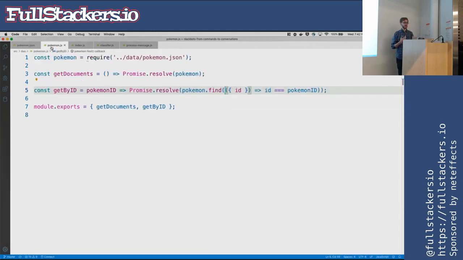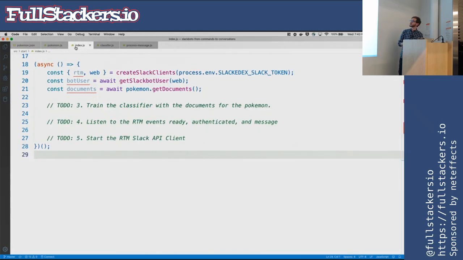The next file we are going to look into is a simple DAO file I created. It's just a way for us to get Pokemon in and out of there. So it brings in that JSON file. If this was a real DAO, it would probably pull that from a database or somewhere else, but it gets the data. Get documents is a poorly named function that will just return all of the Pokemon. The next function is get by ID, which will accept a Pokemon ID and then find that Pokemon and return it. Not production ready, but it works.